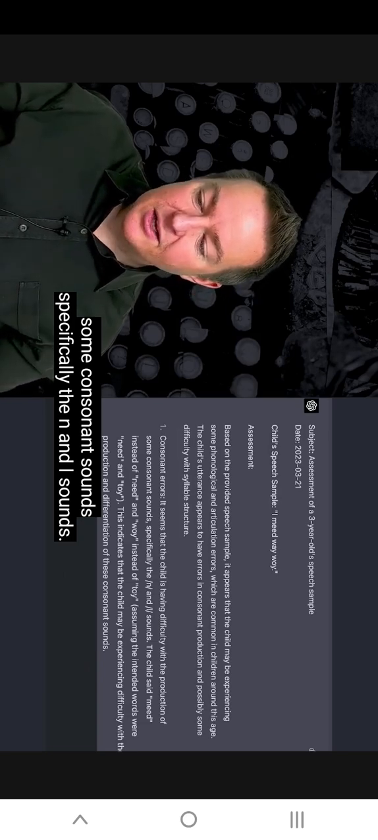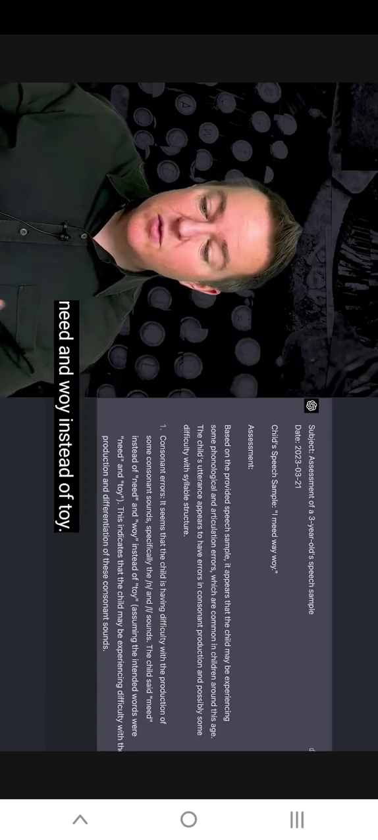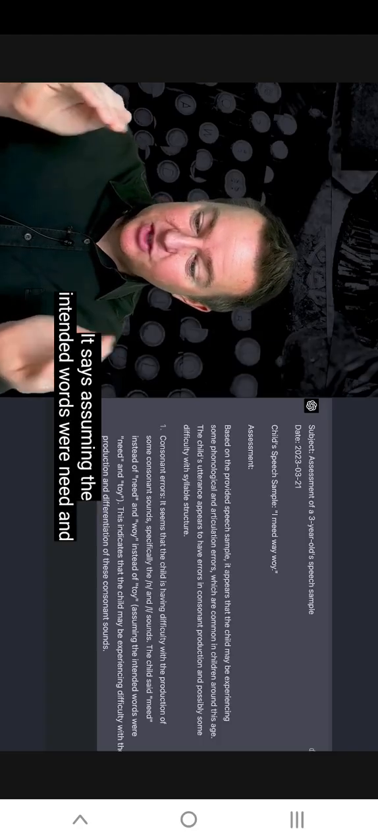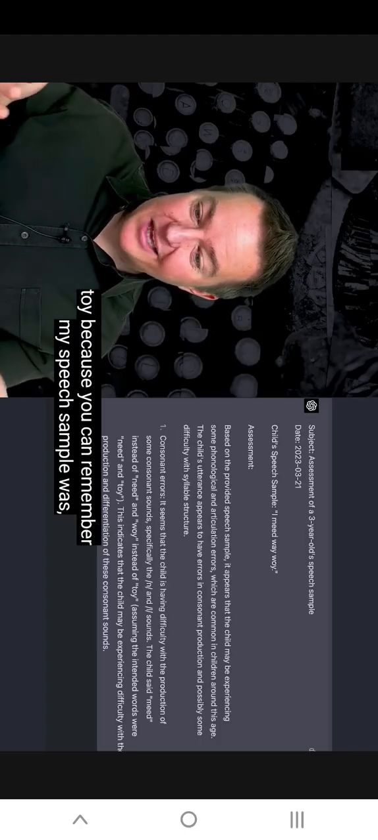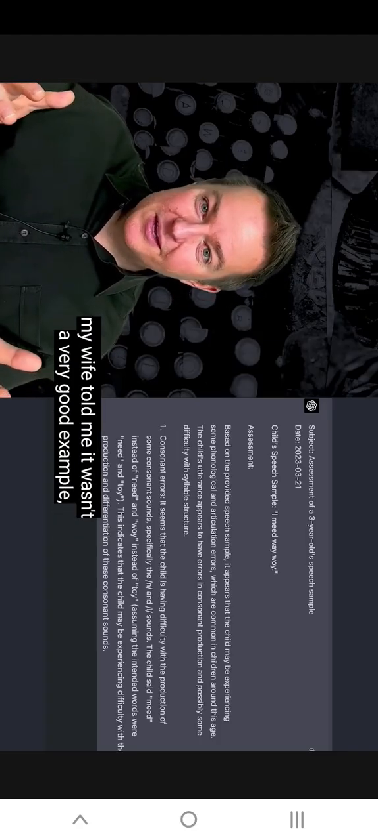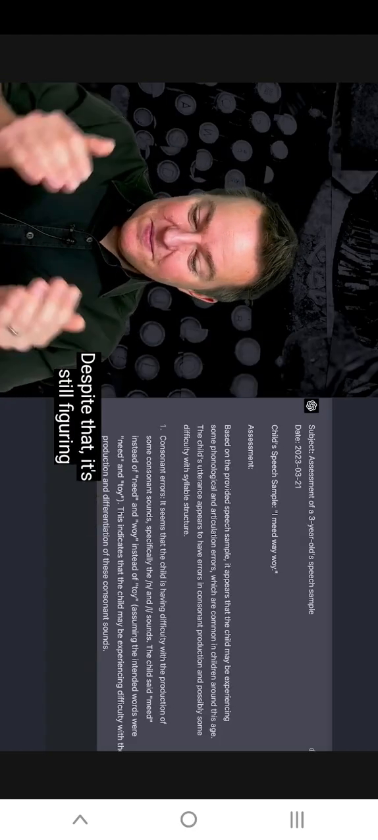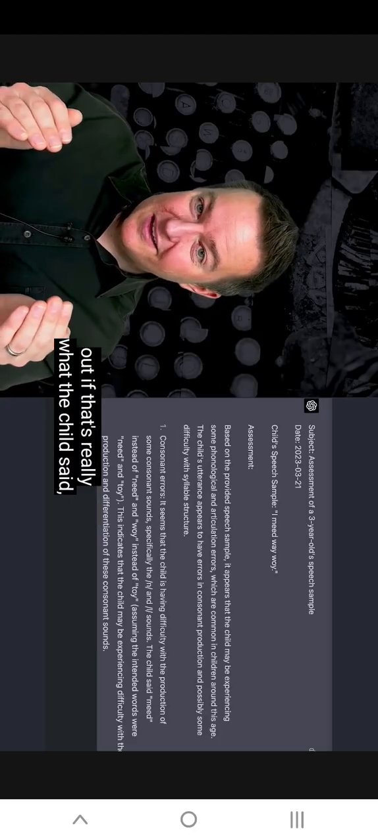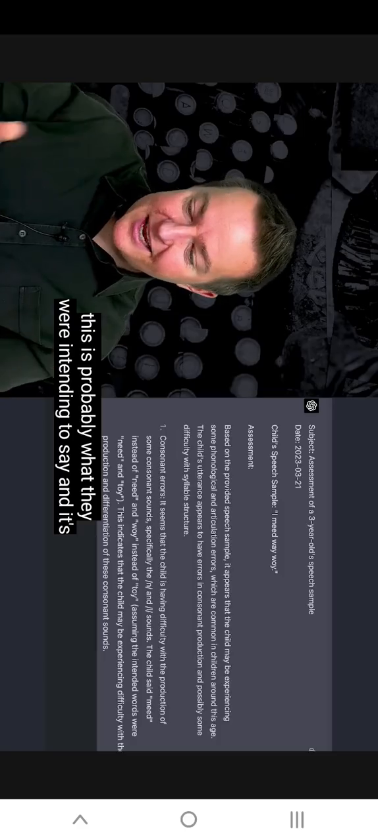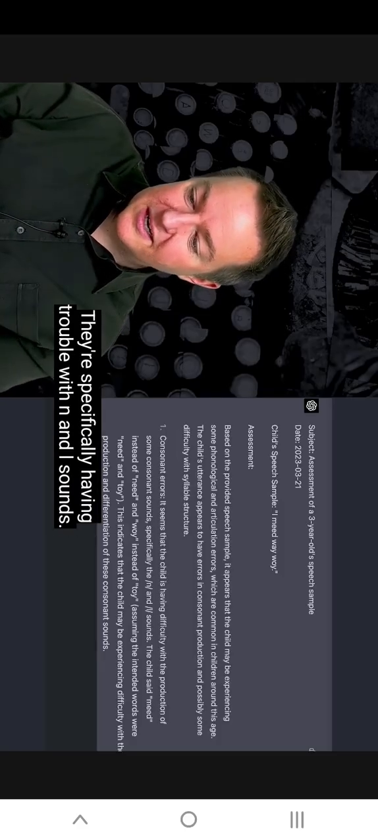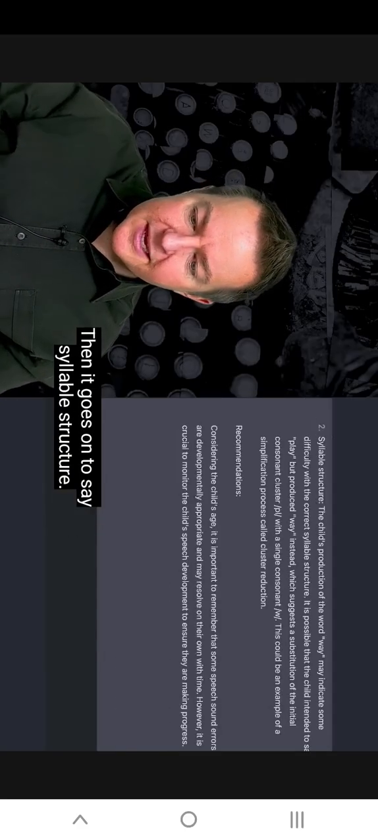It seems that the child is having difficulty with the production of some consonant sounds, specifically the N and L sounds. The child said "mead" instead of "need" and "woy" instead of "toy." And then it has in parentheses its assumption: assuming the intended words were "need" and "toy." Because you can remember my speech sample was "I need way boy," which my wife told me wasn't a very good example, may not be something a child would actually say. Despite that, it's still figuring out this is probably what the child was intending to say. And then it's telling me they're having consonant errors, specifically trouble with N and L sounds. Then it goes on to say syllable structure.